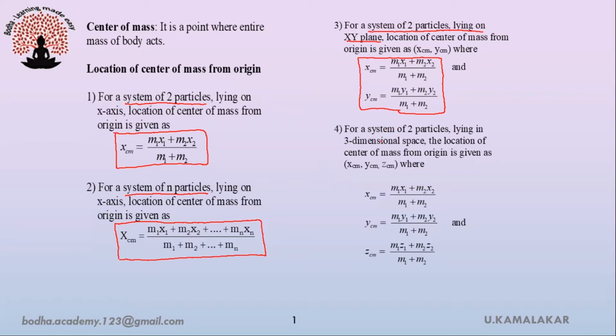Suppose if we consider system of two particles in three-dimensional space, then location of center of mass from origin is given as xcm, ycm, zcm, where xcm is equals to m1x1 plus m2x2 divided by m1 plus m2, ycm is equals to m1y1 plus m2y2 divided by m1 plus m2, and zcm is equals to m1z1 plus m2z2 divided by m1 plus m2.